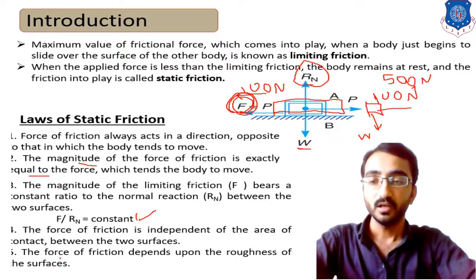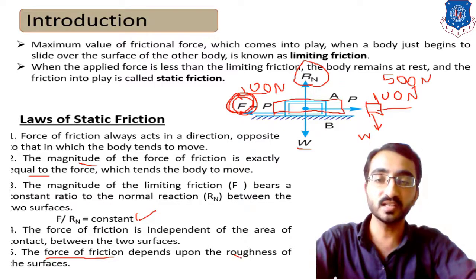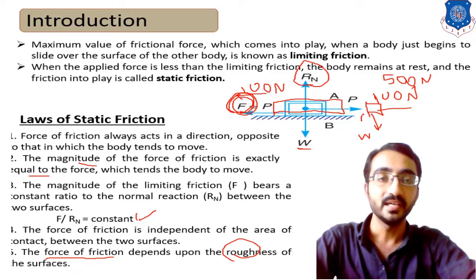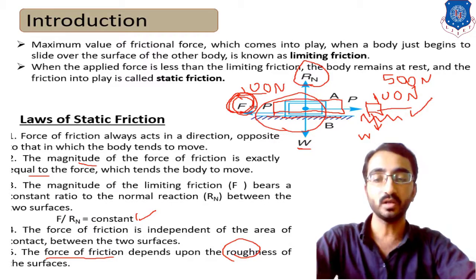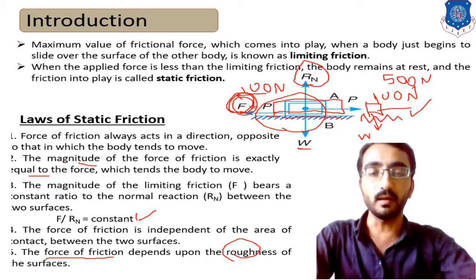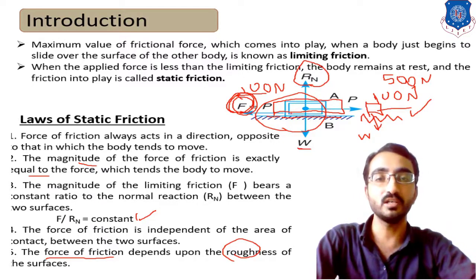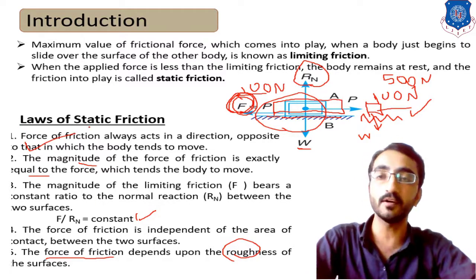If you read this fifth law of static friction, then you will understand that the roughness of the surface is the main criterion. If the roughness of the surface is high in the case of the small area, and the surface is smooth in the case of the large area, then over here the frictional force will be high and over there the frictional force will be less. In this way we can simply say that the static friction, which is produced when the body is in a steady state condition, will always follow these five fundamental rules. This is known as the law of static friction.